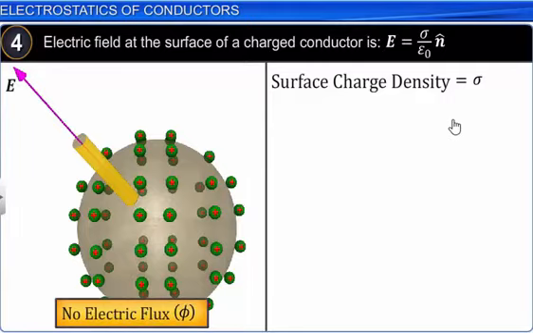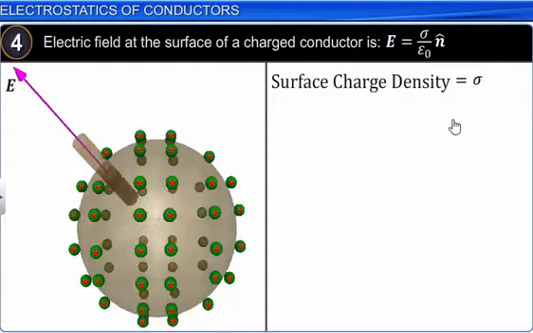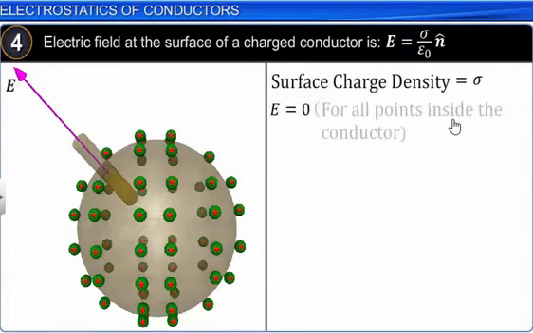It is partly inside and partly outside. So as I told you, inside a conductor E will be equal to 0. Thus we can say that the flux also will be equal to 0.